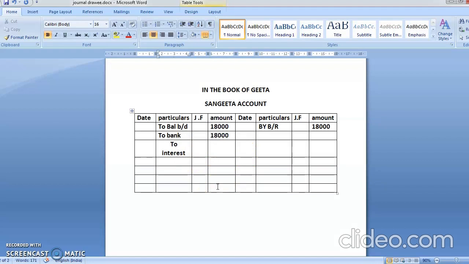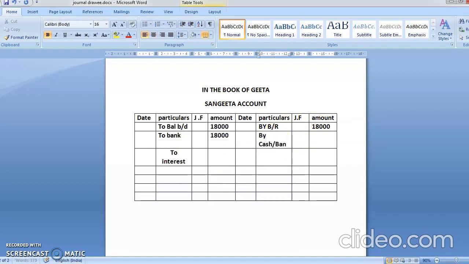Next 2 entries regard the money that comes in. So what money comes in, your entry is cash in bank account debit to Sangeeta's account. So it will come as by cash in bank account. Yes, by cash in bank account, and then one will be again of the new bill. So by bill receivable account. Okay, now we know the amount.